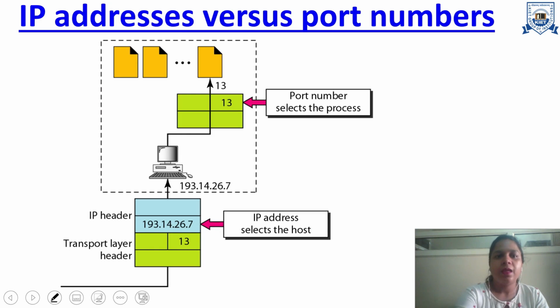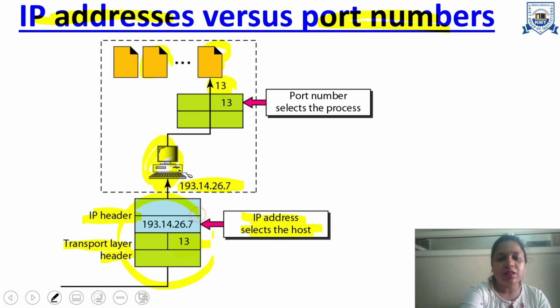There is a subtle difference between an IP address and a port number. For any computer, there is an IP address defined. Basically, the IP address defines the host, and on this host we have multiple processes, and each process has a port number associated with it. You must know that the IP header has IP addresses that select the host, and on the transport layer we design a header using protocols like UDP and TCP. On these headers we have the port numbers. So overall there is a port number and an IP address.